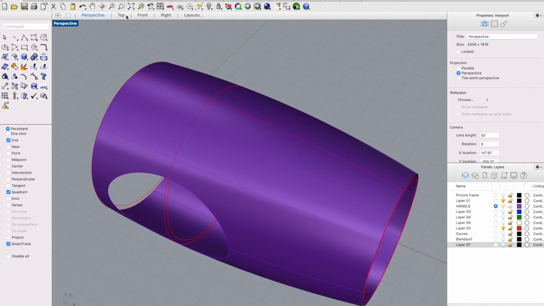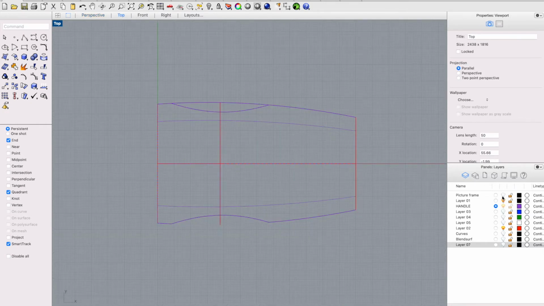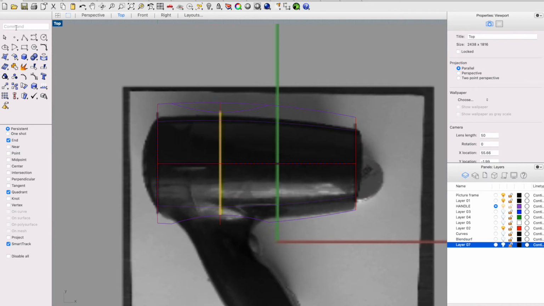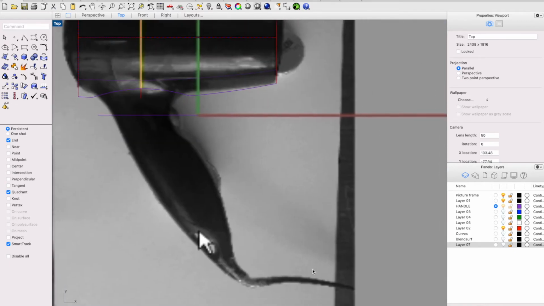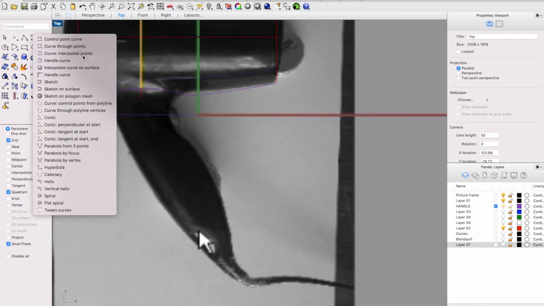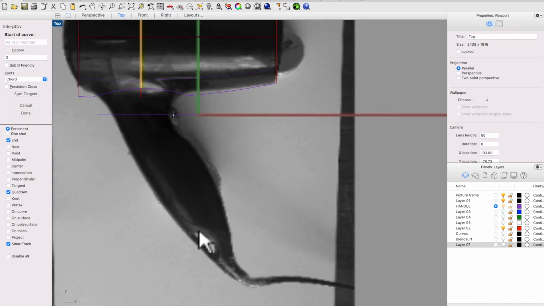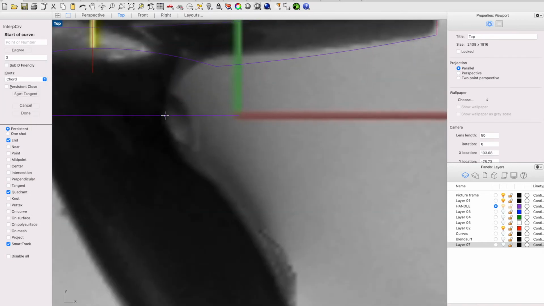Okay. From the top view, open the picture frame and create a guideline polyline from the zero of the picture, not my zero. And let's use interpolate points to create the handle curves.